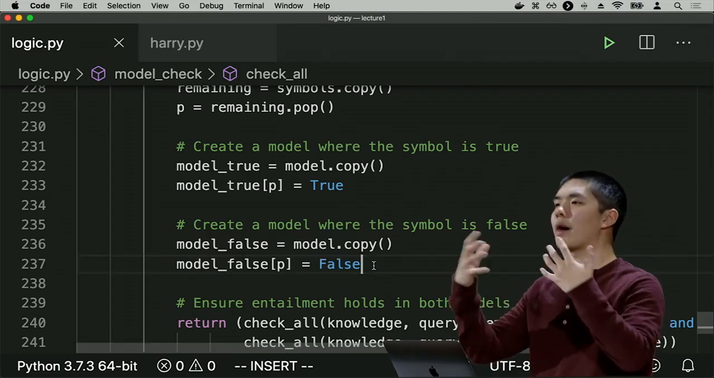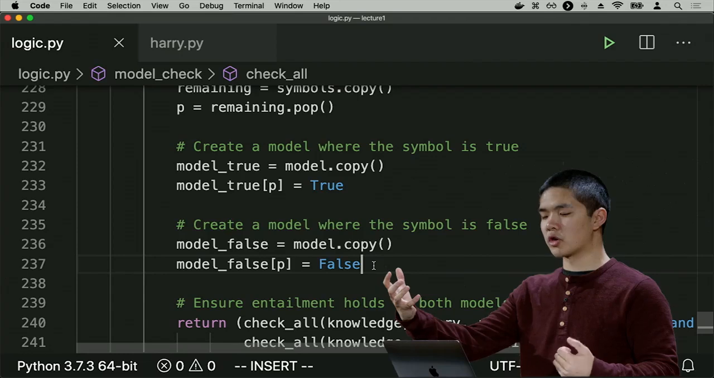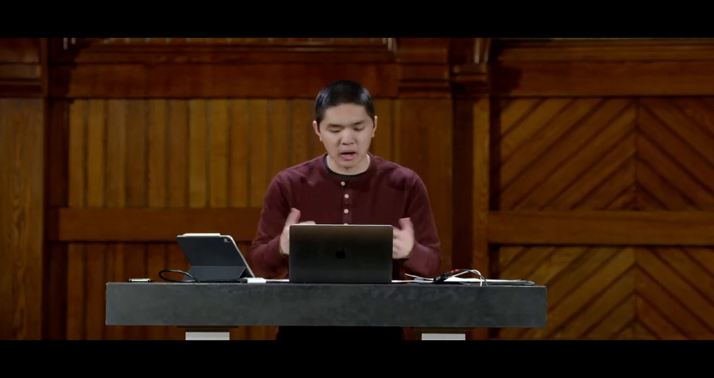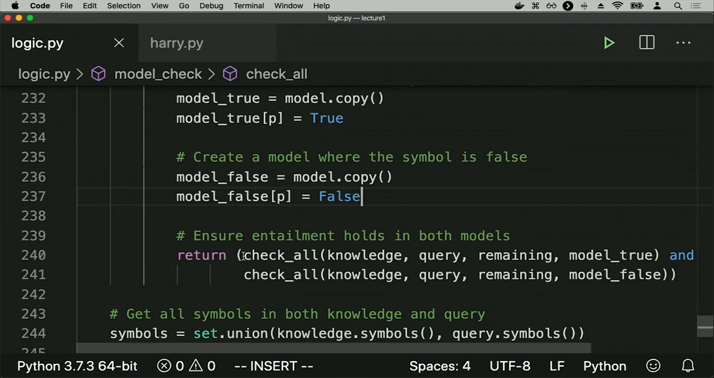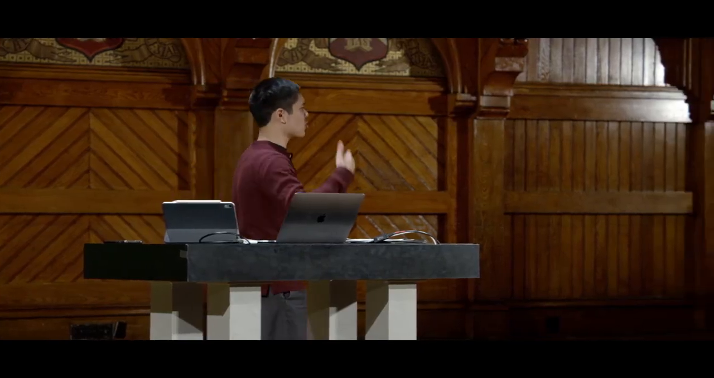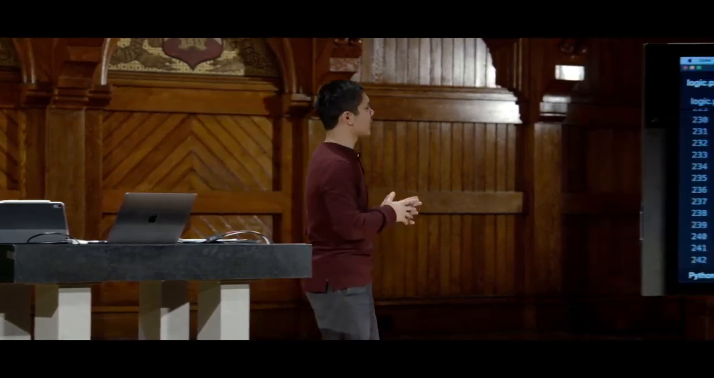So I now have 2 copies of the model, one where the symbol is true and one where the symbol is false. And I need to make sure that this entailment holds in both of those models. So I recursively check all on the model where the statement is true and check all on the model where the statement is false. Again, you can take a look at that function to try to get a sense for how exactly this logic is working.